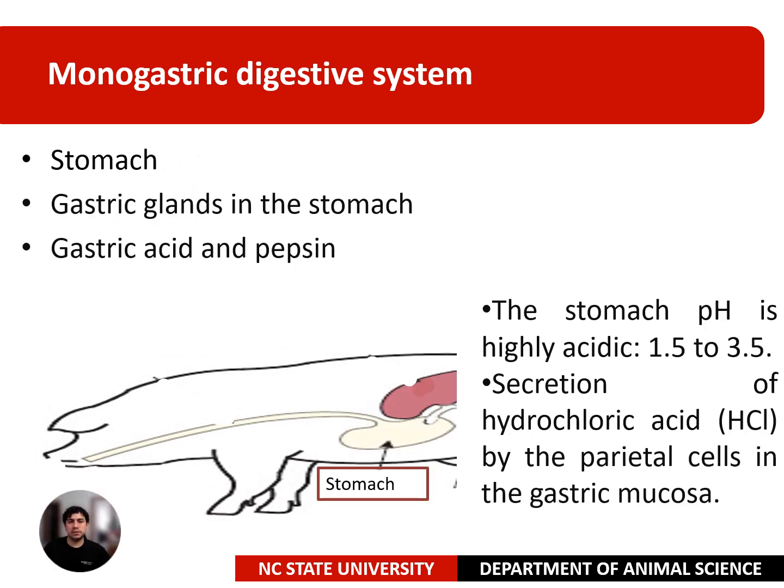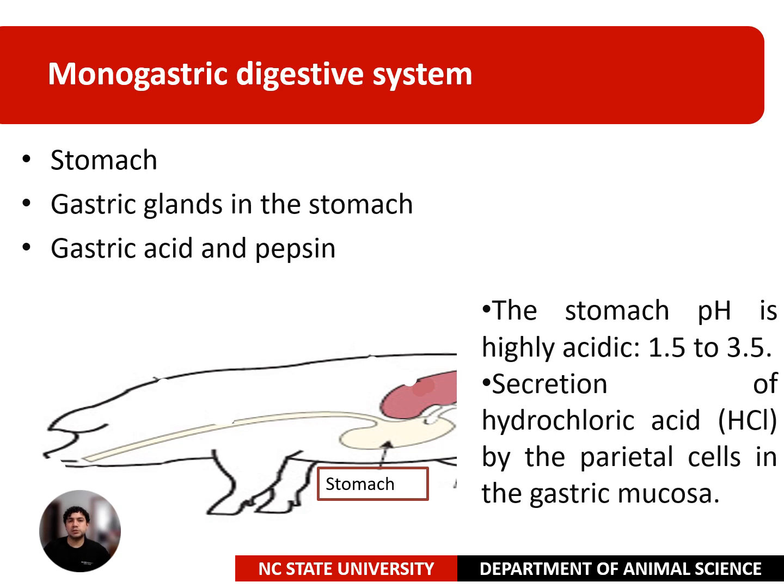Then the next portion is the stomach, which is a muscular organ with distinct regions, generally the cardiac region, fundus, body, and pylorus. In the stomach, you will find gastric glands that secrete gastric juice, which contains hydrochloric acid and enzymes like pepsin.